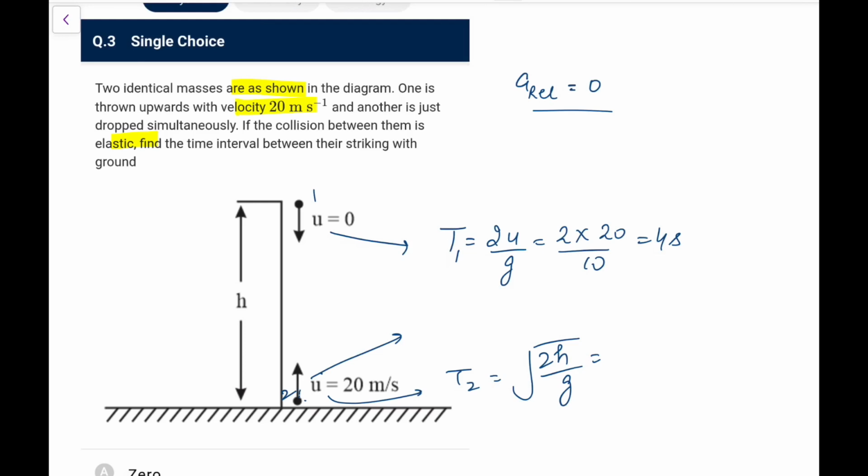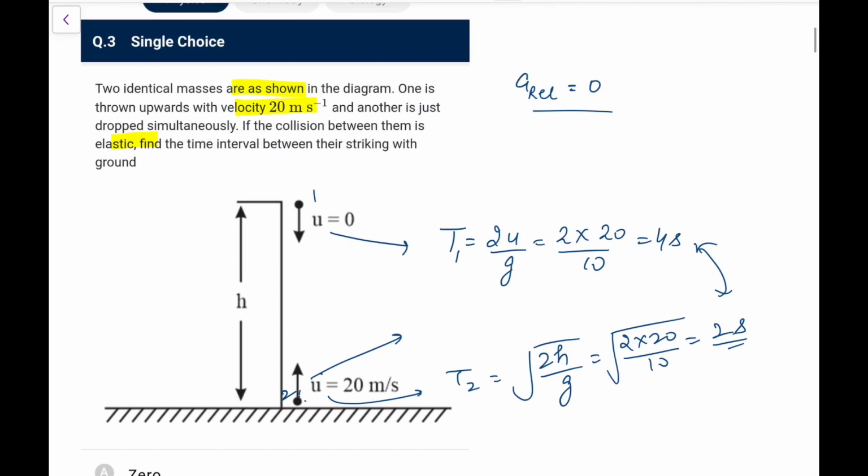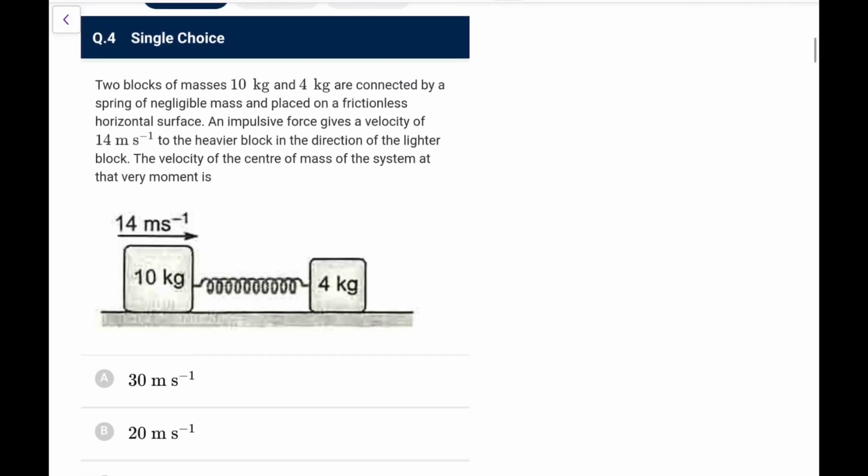Now without the value of h I cannot solve it, and if I see the solution, they have assumed height to be 20 meters. There is nothing written here. So I'll also take 20, but ideally this question cannot be solved without this. So this comes out as 2 seconds. One hits at 2 seconds, one hits at 4 seconds. That means you can directly say the gap between their hitting the ground would be 2 seconds. So go for option B. But again, you cannot solve it without the value of h, so this is particularly a bonus for you.